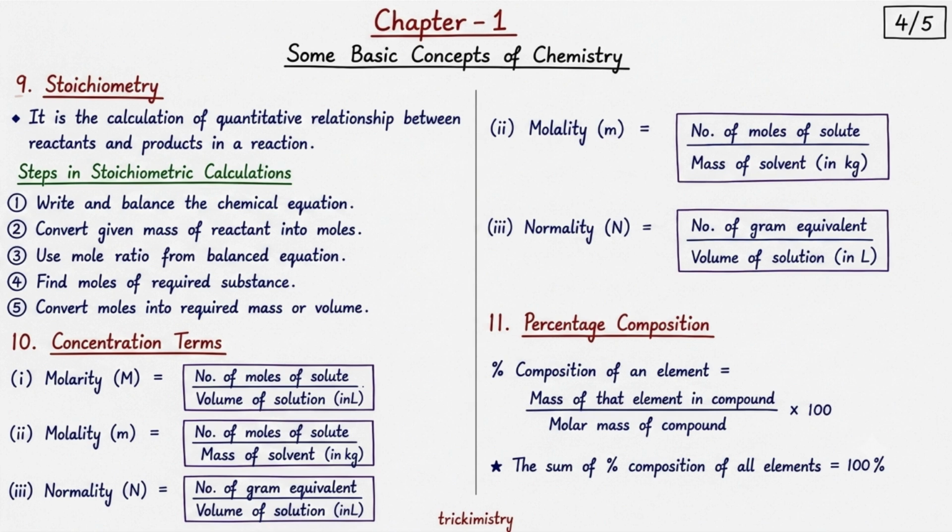Now let us study percentage composition. The percentage composition of an element in a compound is given by the mass of that element in the compound divided by the molar mass of the compound, multiplied by 100. This tells us how much percentage of a particular element is present in a compound. And remember, the sum of percentage composition of all elements in a compound is always 100%.